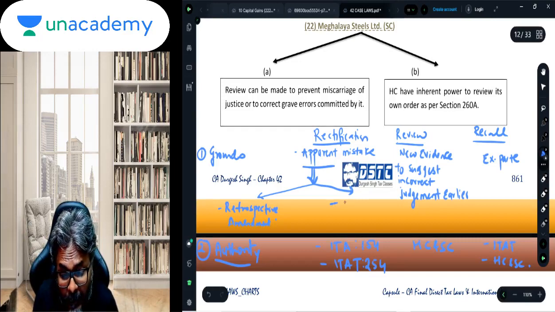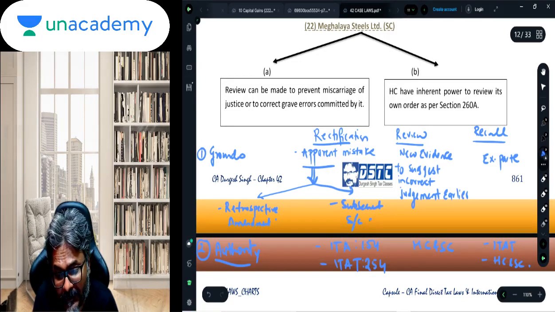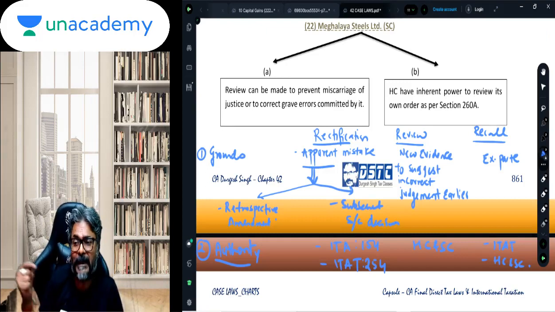Similarly, if a subsequent Supreme Court judgment comes, Supreme Court decision, students, can that also become the basis of rectifying the order passed by the income tax authority? And the answer is yes. So 2 things, students, which are very typical cases, very frequently targeted in the examination.